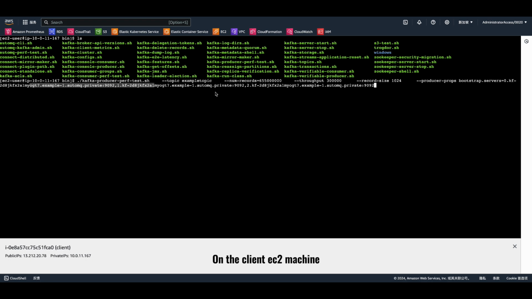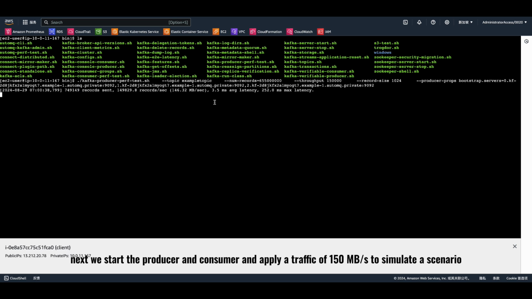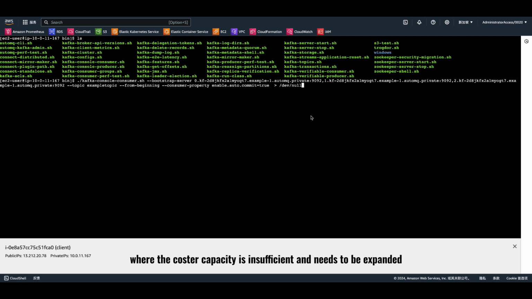On the client EC2 machine, we have constructed simulated traffic and completed consumption using the perf tool provided by Apache Kafka. Next, we start the producer and consumer, and apply a traffic of 150 megabytes per second to simulate a scenario where the cluster capacity is insufficient and needs to be expanded.